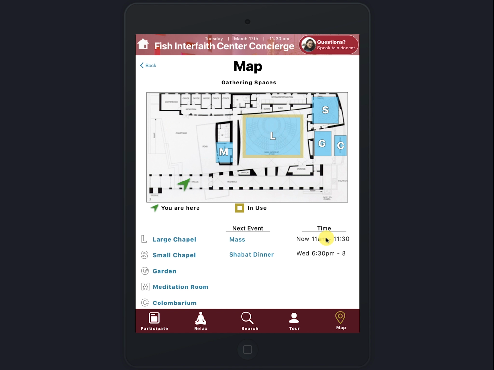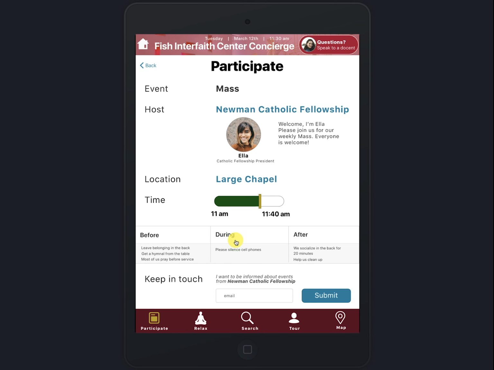I color code the spaces that are in use now. So right now we have Mass going on in the large chapel. Also, the map will highlight what event is happening and where. So it's kind of a shortcut to get to details about the event happening right now. So if I click on Occurring Now Mass, I'm taken to the Participate page, where I can see details about what's happening right now. And also this page will also link back to the map.